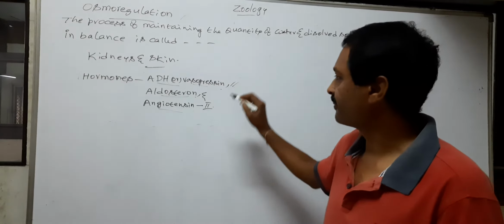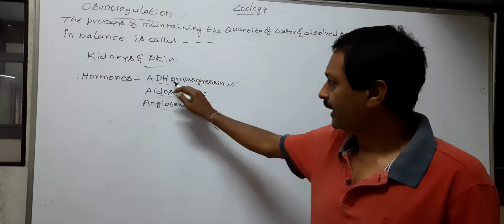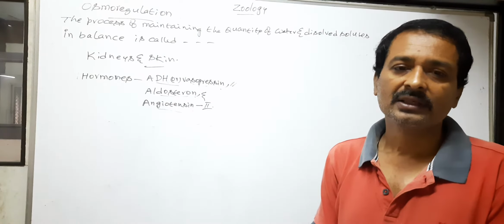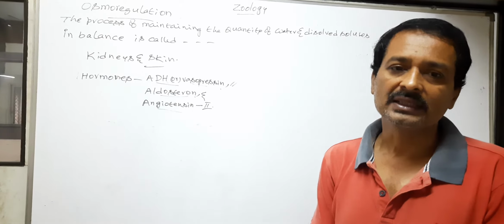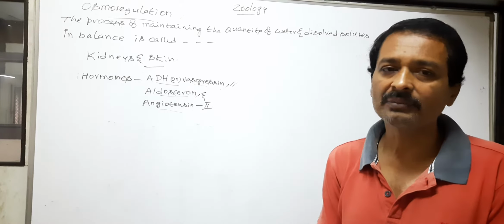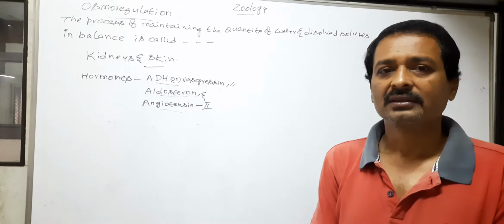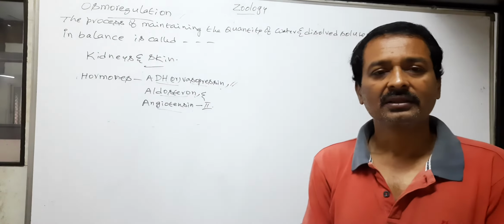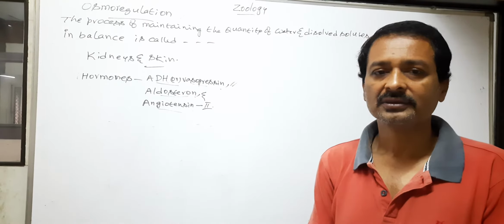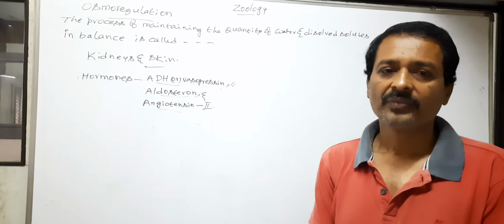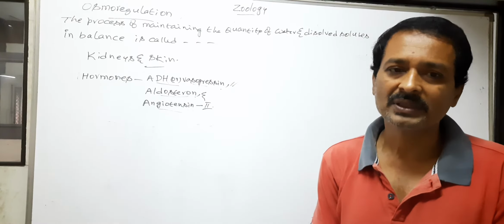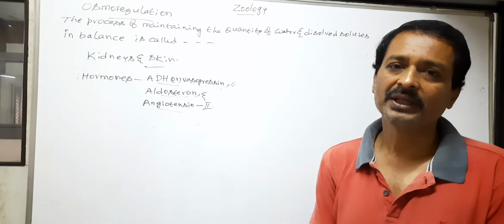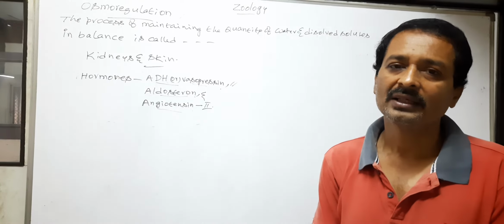ADH stimulates the DCT and collecting duct of the nephron. The stimulated DCT and collecting duct reabsorb water from the primary urine of the nephron.